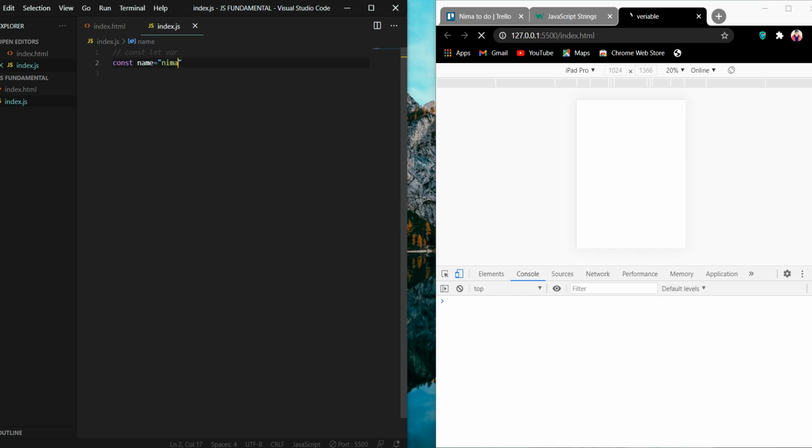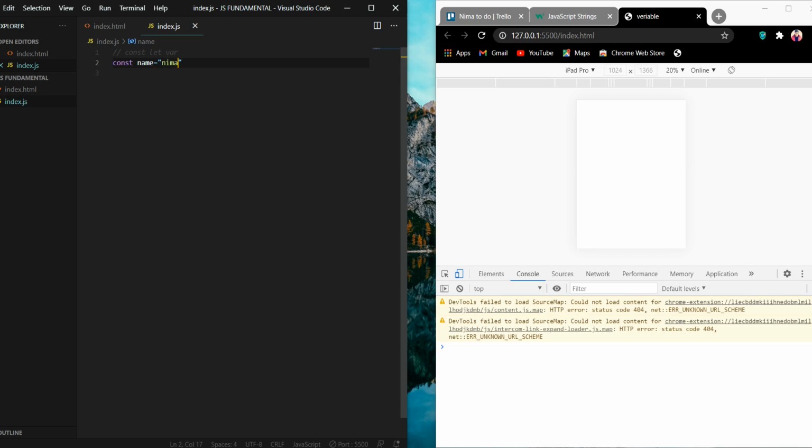The strings are always in quotation, and we are going to reach the data. In the data we have numbers, booleans, strings, objects, and dates. We are going to reach those, and I'm going to tell you what they are. But first, I'm going to teach you what variables are.